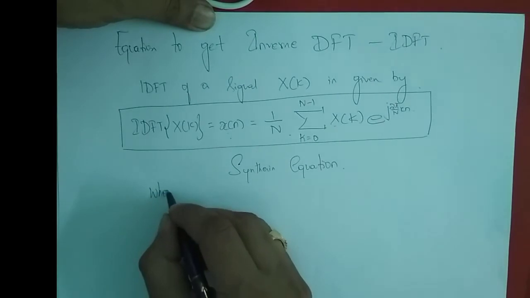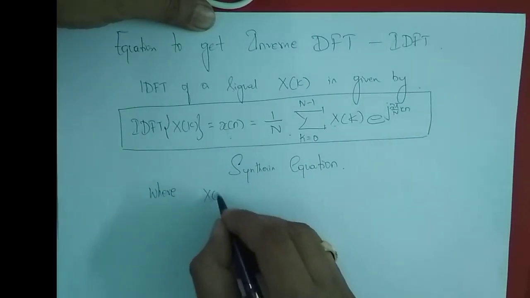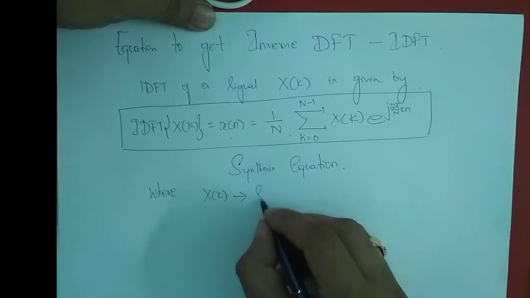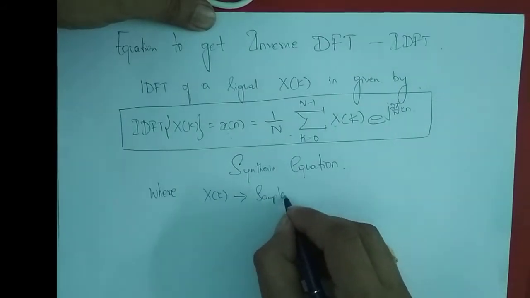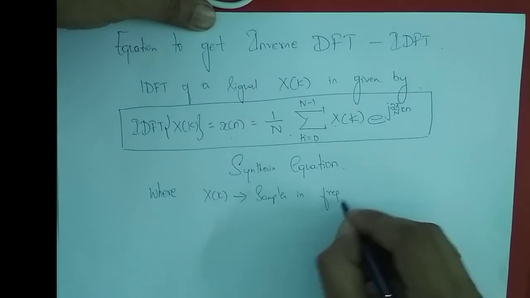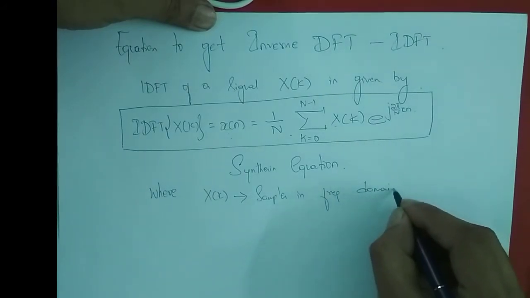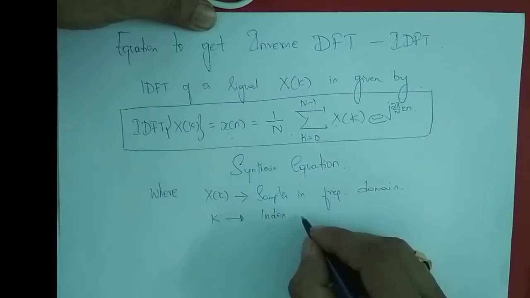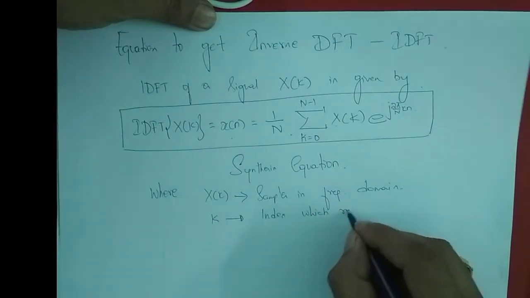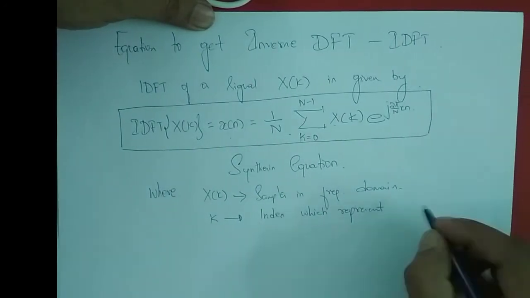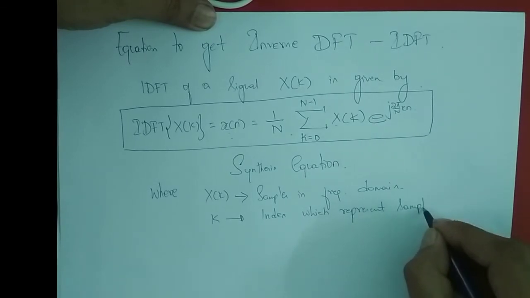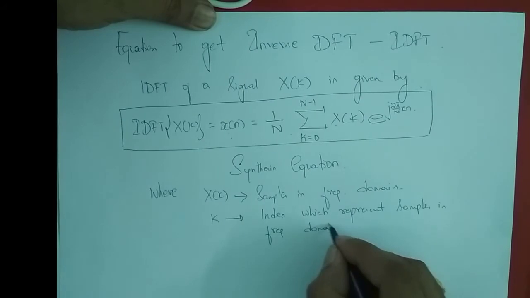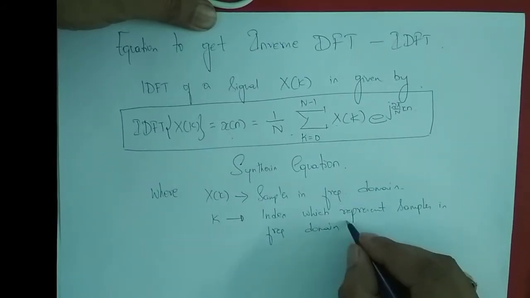So where, again, what is X of k? X of k, same as what we had for DFT, is the samples in the frequency domain. k is the index which represents samples in the frequency domain, also called the bin number.